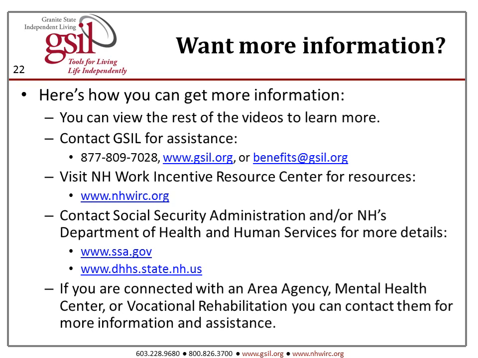If you would like more information, you can view the rest of the videos to learn more. You can contact Granite State Independent Living for assistance. You can visit the New Hampshire Work Incentive Resource Center. You can contact the Social Security Administration or New Hampshire's Department of Health and Human Services. If you are connected with an area agency, a mental health center, or vocational rehabilitation, you can contact them for more information and assistance.